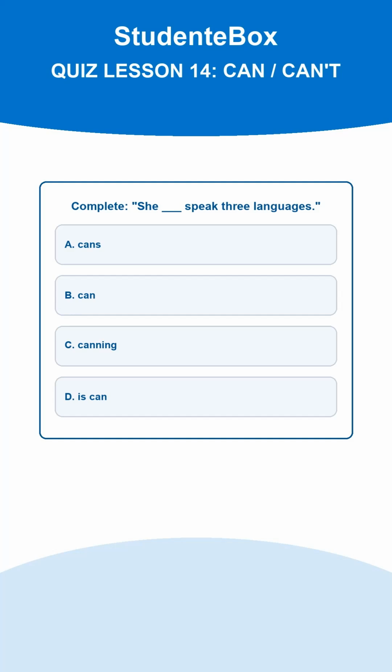Question 1. Complete: she ___ speak 3 languages. A. Cans. B. Can. C. Canning. D. Is can. The correct answer is B. Can never adds s, even with he, she, it. La risposta corretta è la B.